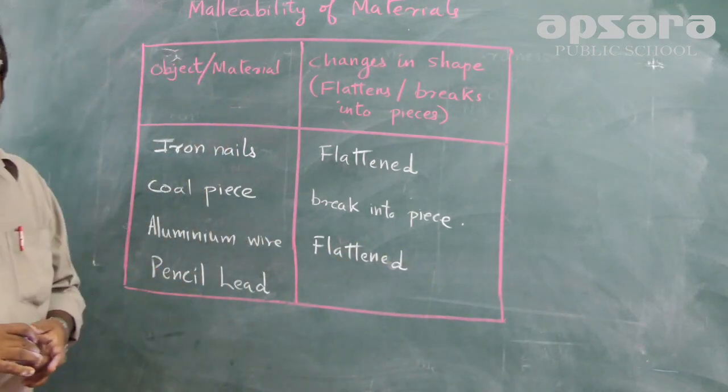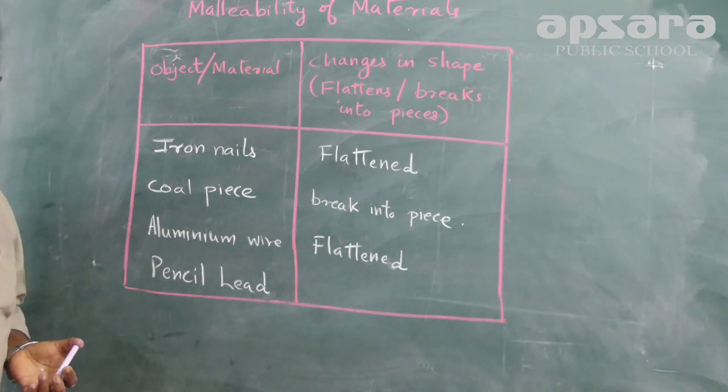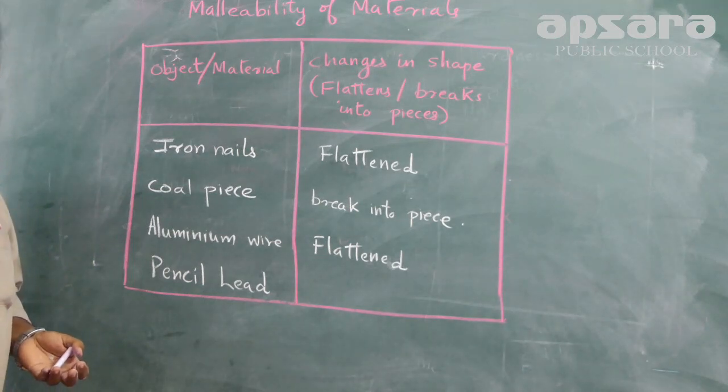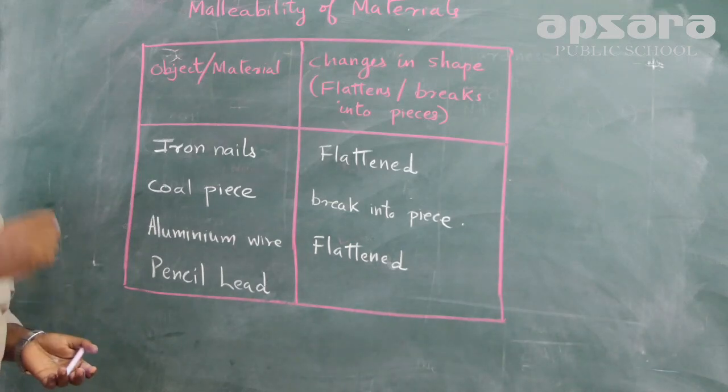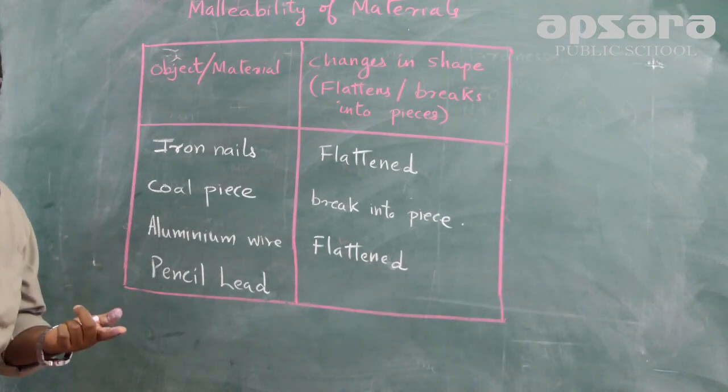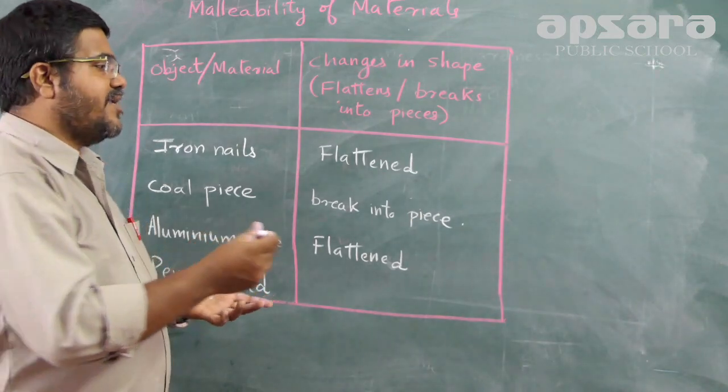Same with pencil lead. Pencil lead you all know, which you use at home. This pencil contains a form of a non-metal called graphite. Graphite is a form of carbon. It's an allotrope of carbon. So what happens if you take pencil lead and hammer it? It will break into pieces.